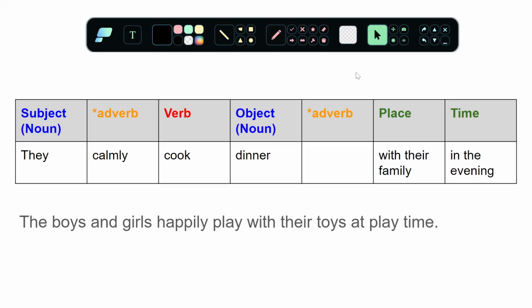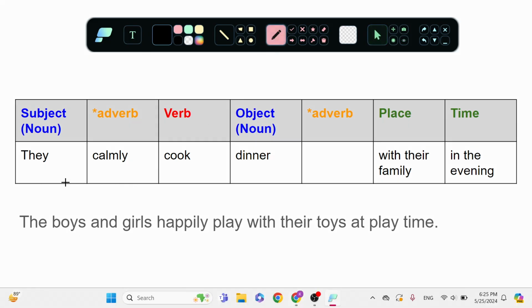Okay. Next, we have two more, just this one and another one. So here, the boys and girls happily play with their toys at playtime. Who are my subjects? There's two. The boys and girls, they, right? They, that's my subject. They happily, my adverb, ly, adverb.